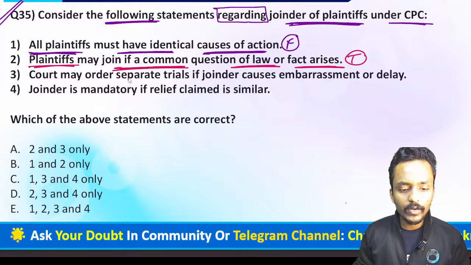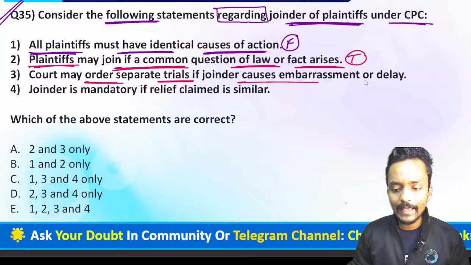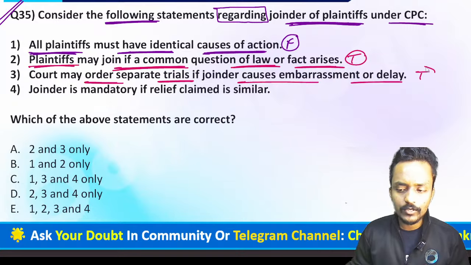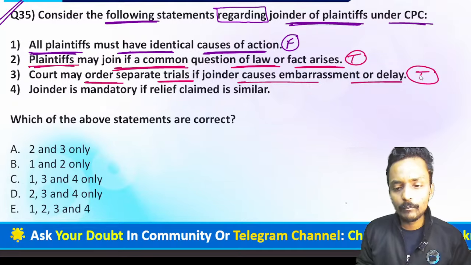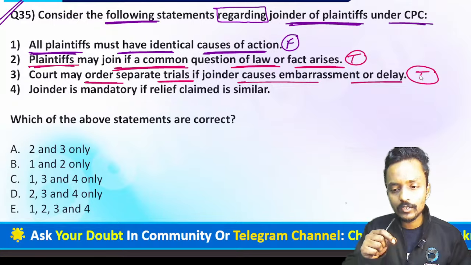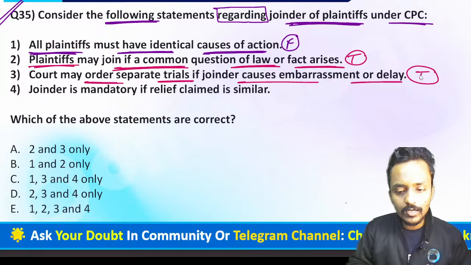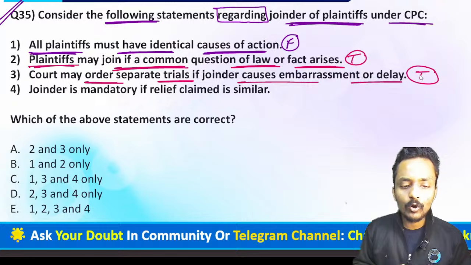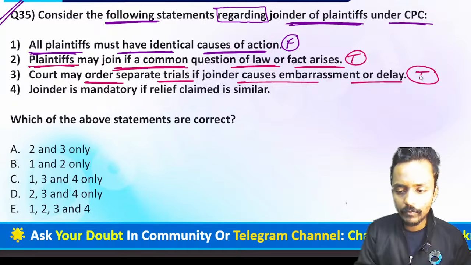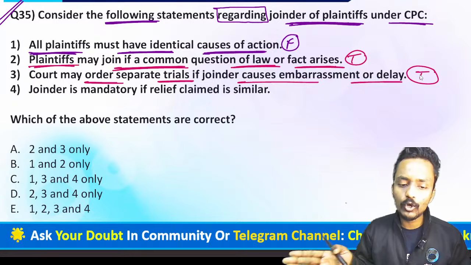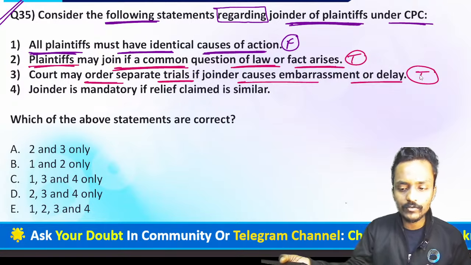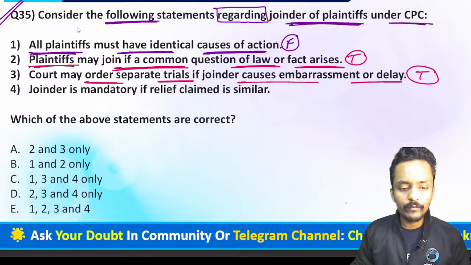The third statement is: the court may order a separate trial if the joinder causes embarrassment or delay. Definitely it's true. If two or more plaintiffs want to join a particular suit, but the joining of one plaintiff causes a delay, the court may order a separate trial, if the joinder, by negligence or voluntarily, is delaying the proceedings. So this statement is again true.